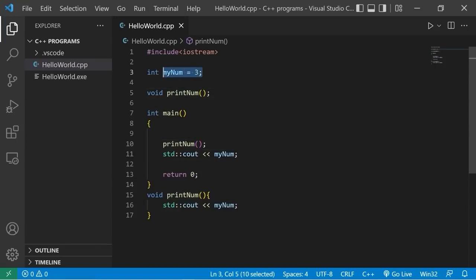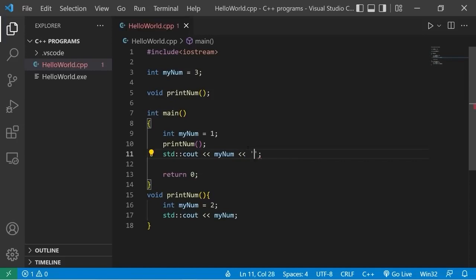It's best to avoid global variables if you can, because it pollutes the global namespace. Also, variables declared within a function are much more secure, because like I said, functions can't see inside of other functions. If we had both local and global variables, mynum within the main function will be 1. Within the printNum function, it will be 2. If I was to display mynum for both of these, I'm going to add a new line to each of these. New line, and new line.